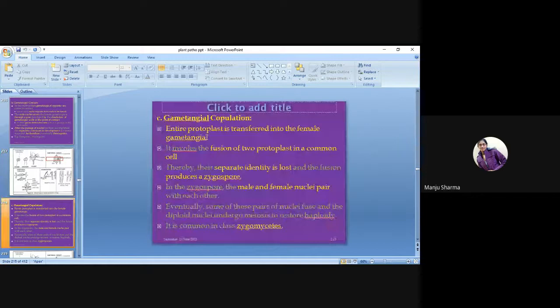Then the third one is gametangial copulation. Entire protoplasm is transferred into the female gametangium. So it involves the fusion of two protoplasts in a common cell.